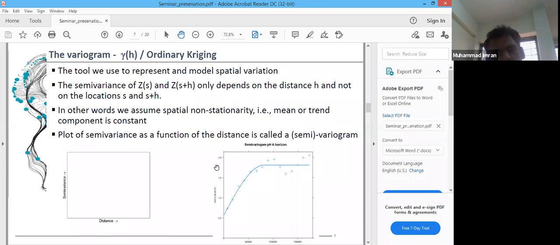Here you might notice that we are not using the coordinates themselves. We are only using the value of that variable at some point s and the value of that variable at some distance h.